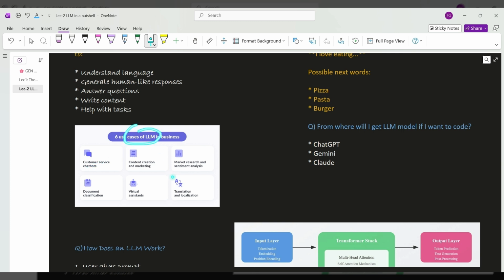Then there is content creation. Like ChatGPT, you can talk to it. Like when we used to see Doraemon, it was a robot and Nobita used to talk to him. Similarly, nowadays we are doing that with ChatGPT. It creates and generates the data with the help of an LLM.